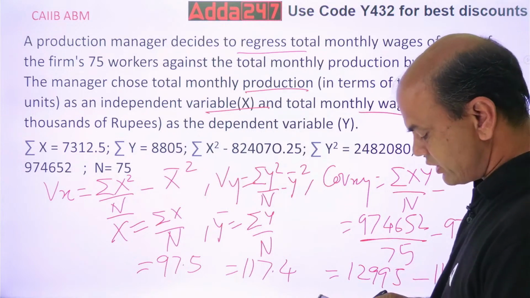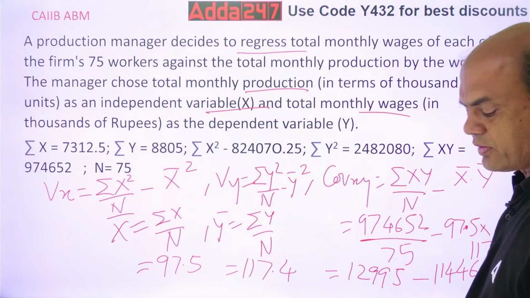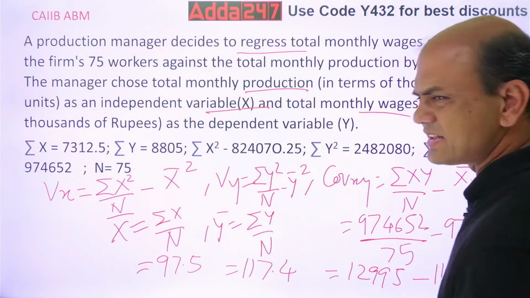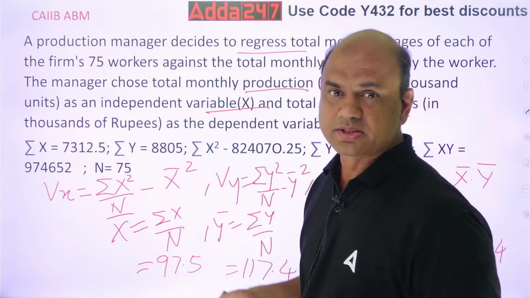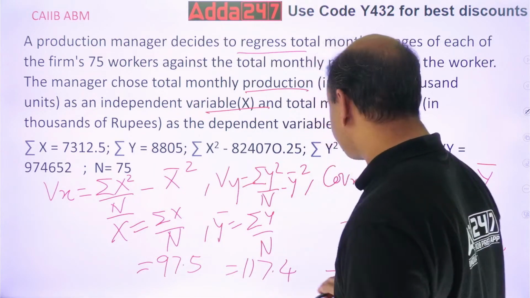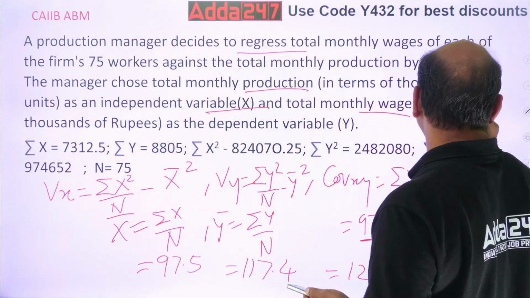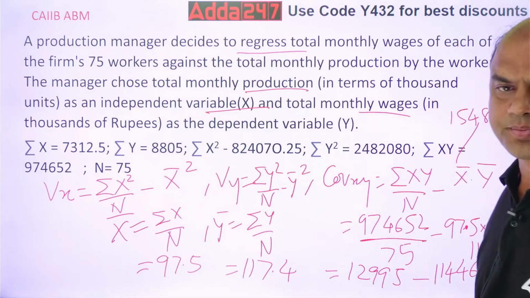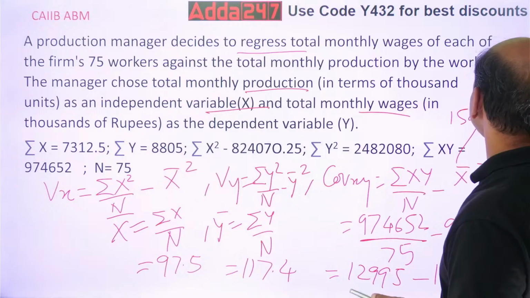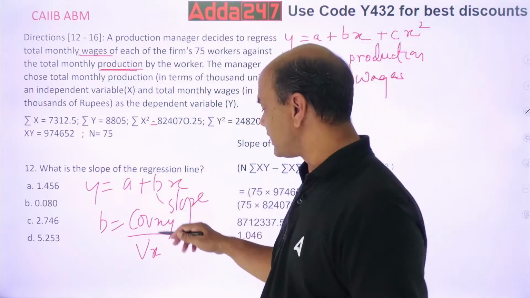Minus 12995. So 1548.5. You might get slight differences here and there because you might be taking the decimals. So 1548.5, I'll write it over here. This is my covariance. Now covariance 1548.5 divided by variance of x.